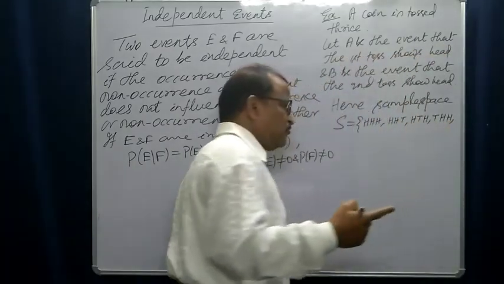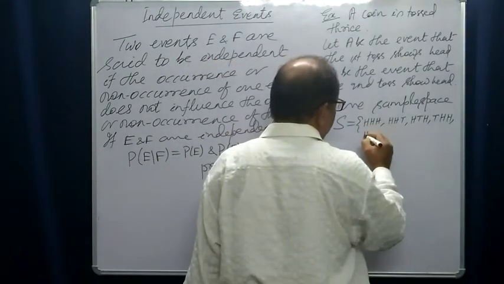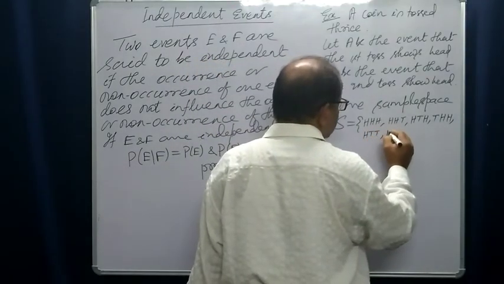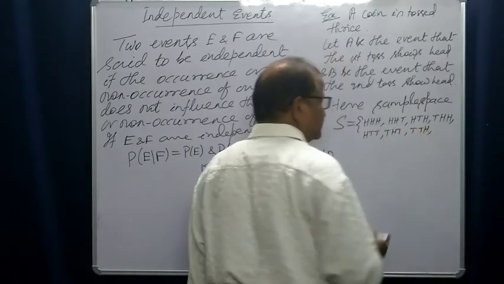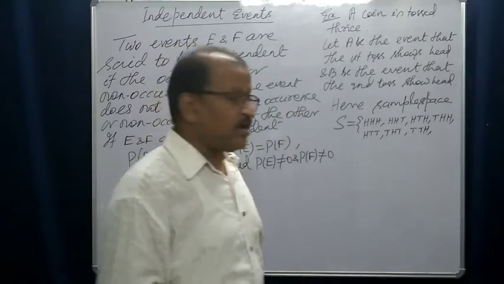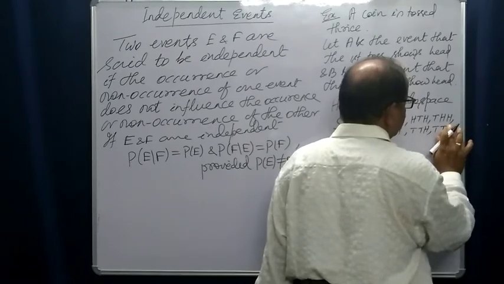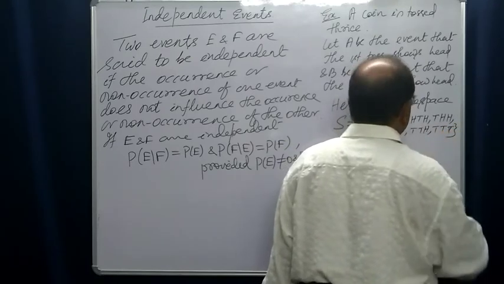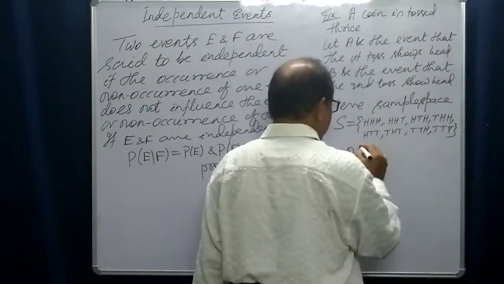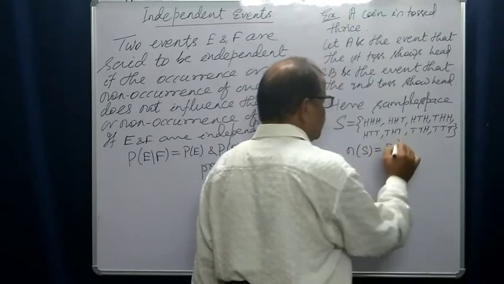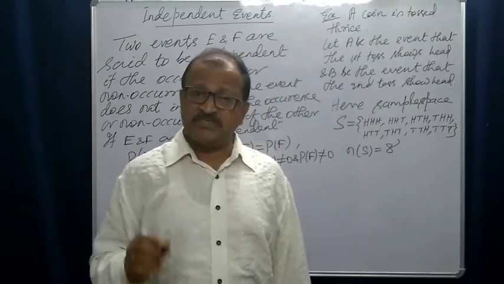This is the way in which one tail will occur. Or you may have one head and 2 tails, like tail, head, tail, or tail, tail, head. Or you may have 3 tails. Except these, there are no other possibilities. So the cardinality of S is equal to 8, the number of elements in the sample space.